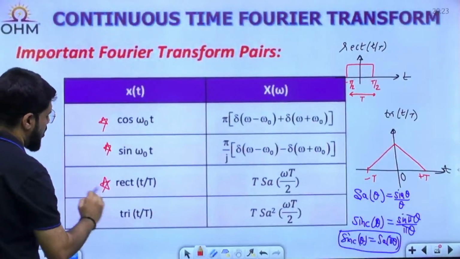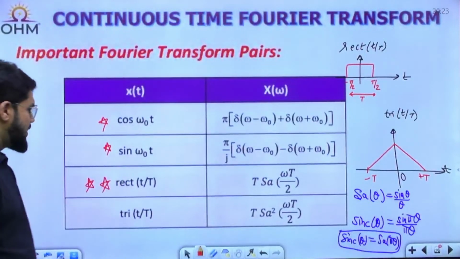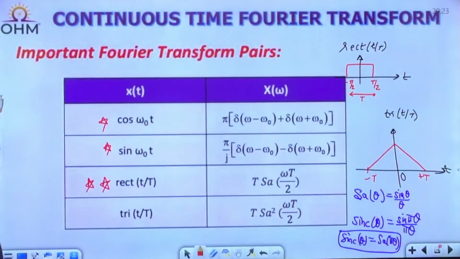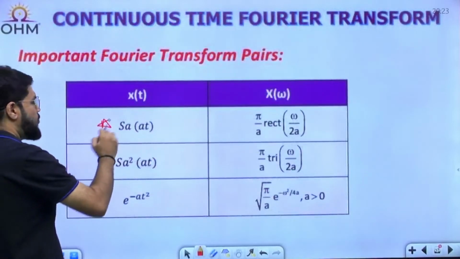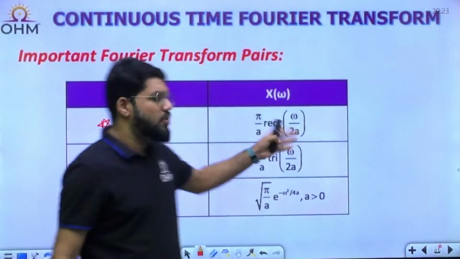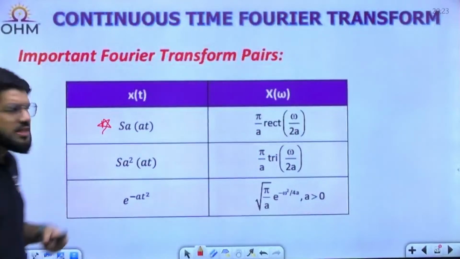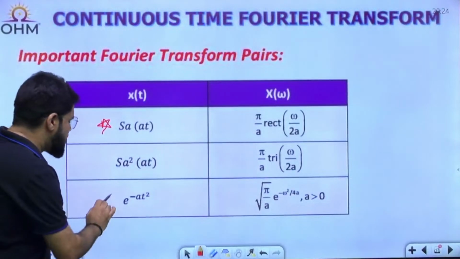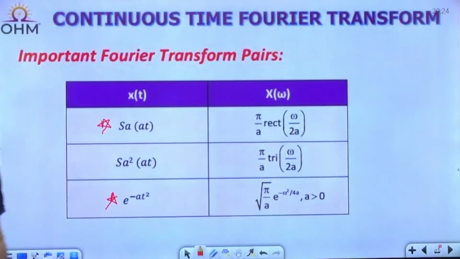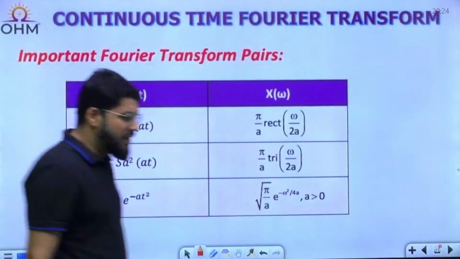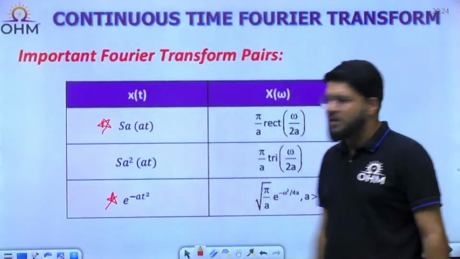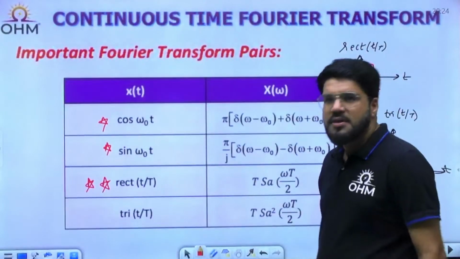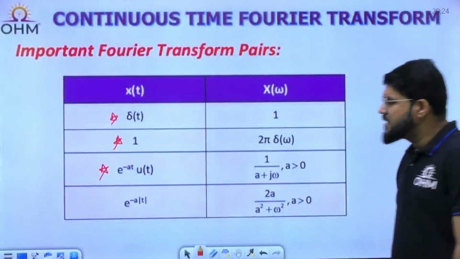A lot of questions you will find around rectangular signals, property based. And its dual pair, Sa(at) and its Fourier transform, because I told you this is especially good and will bring good questions around low pass filters. The Sa(at) has the Fourier transform π by a rect(ω/2a). Gaussian is also important. So these are something which must always be remembered. Even if I wake you at midnight, you should be able to suddenly say, okay sir, this is the Fourier transform of the given signal. These are the important ones, the more important ones which I have highlighted.